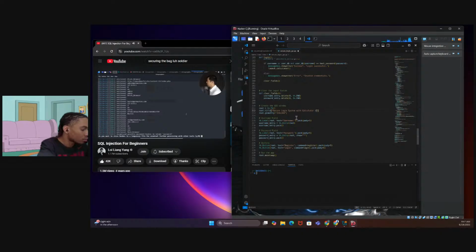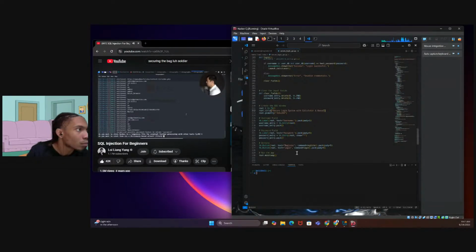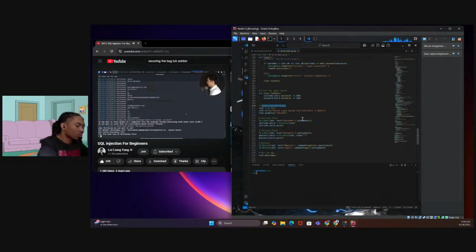Do you want to store hashes to a temporary file? If you're doing any kind of password cracking, you can store this to a temporary file. For our case, we are not going to do that, so I enter no for this. And do you want to crack them via a dictionary-based attack? Why not? Let's see what is the password being stored for certain users inside the database system. So enter yes for this.